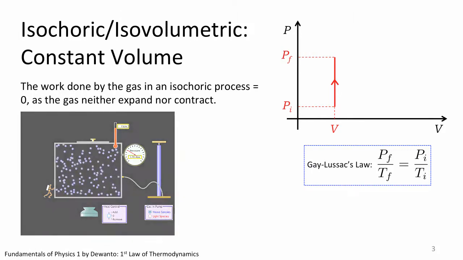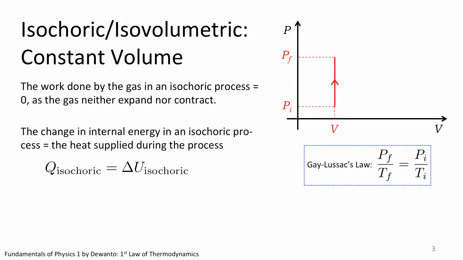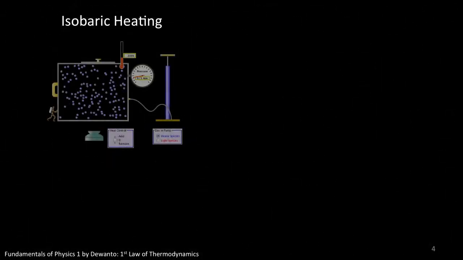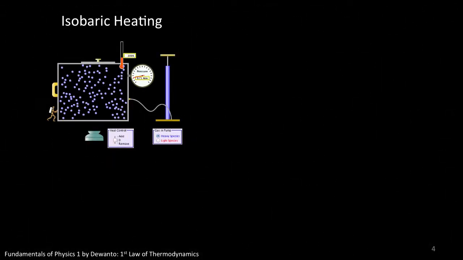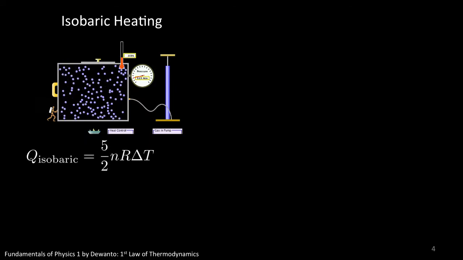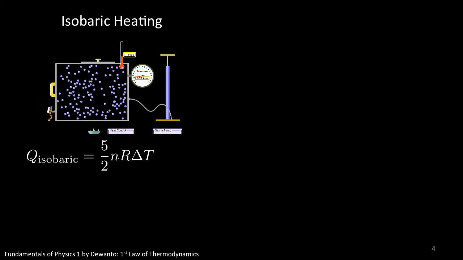Consequently, by the first law of thermodynamics, the heat supplied during an isochoric process will be absorbed to increase the internal energy of the gas system, which is given by 3/2 times n times R times delta T, as derived in lecture 11.2. So from these two processes, isobaric and isochoric, we thus learn that there are two ways to heat a gas system. First, we can heat the gas at constant pressure. The amount of heat required to do so is computed in slide 2: 5/2 n R delta T.